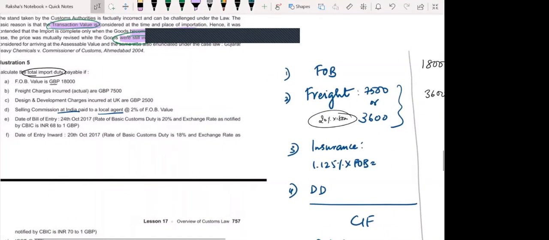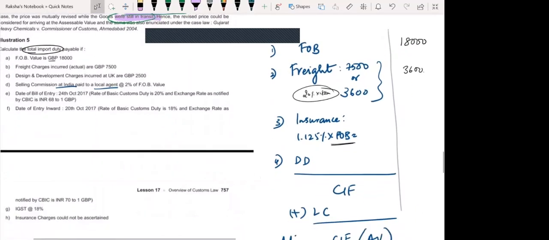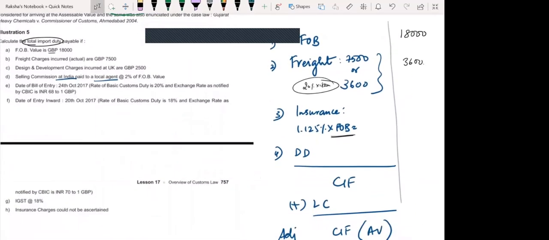Now, have they given you insurance? No, they have not given you insurance. So you will take 1.125%. So I have written all this so that our lecture becomes fast. Okay, we don't waste a lot of time in writing during the lecture. 1.125% into 18,000 is 202.5. Okay, so it is 202.5.